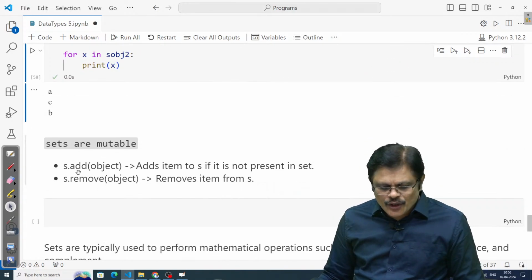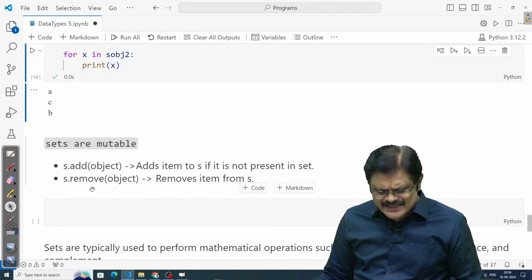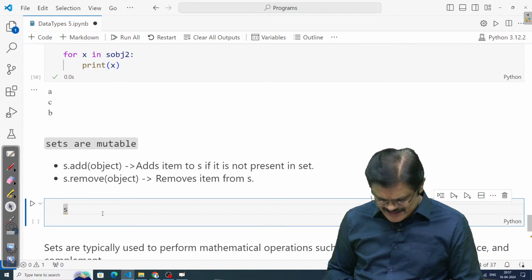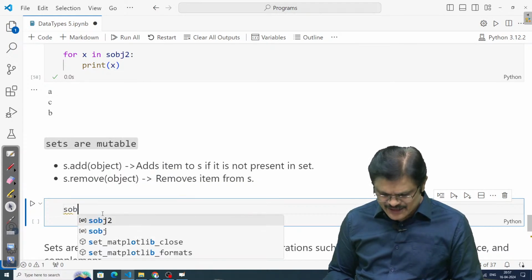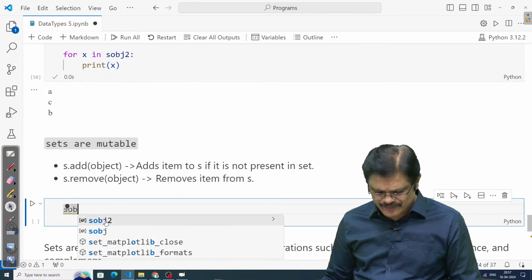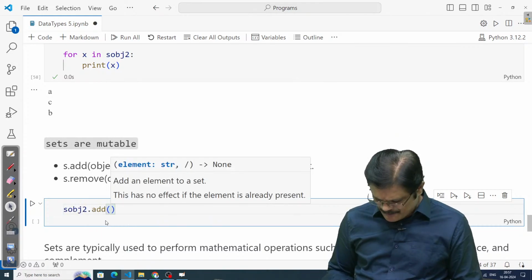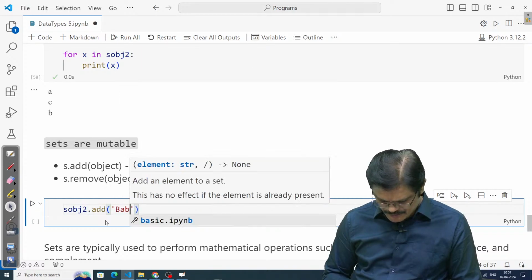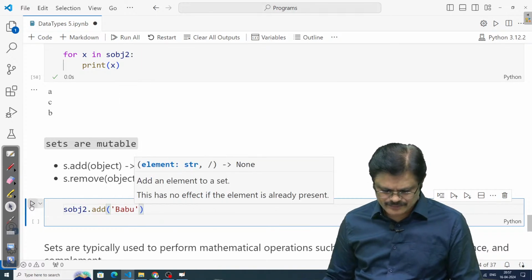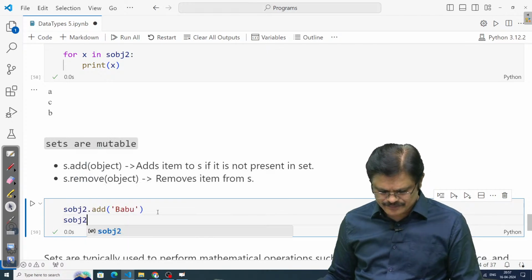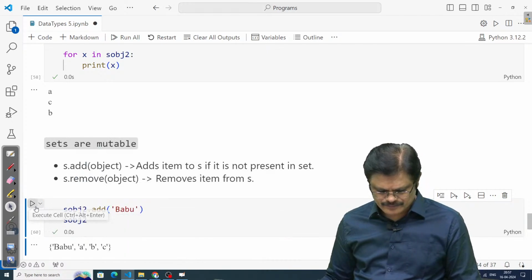So there are some methods like the add method and the remove method which you can use to add and remove objects in the set. For example, you are having set object 2, and using the add method, you can add a new element. Maybe I can add a string Babu. So now you can see what is set object 2.